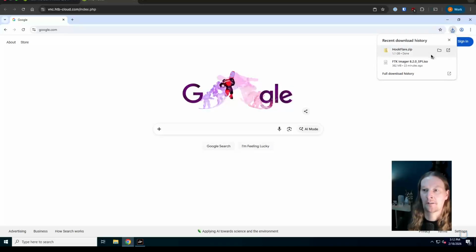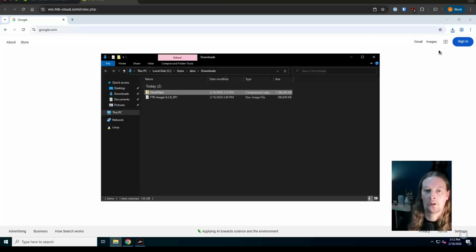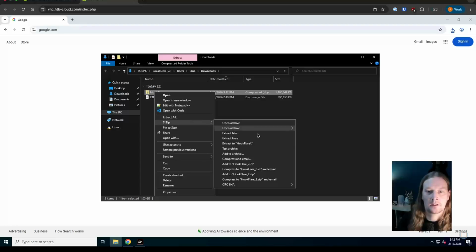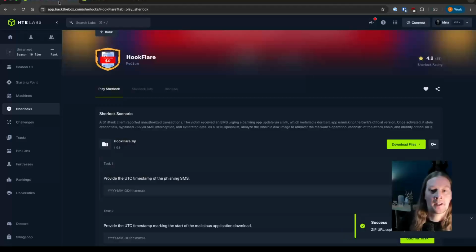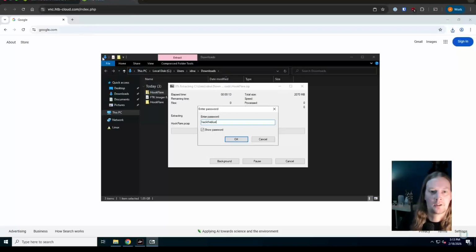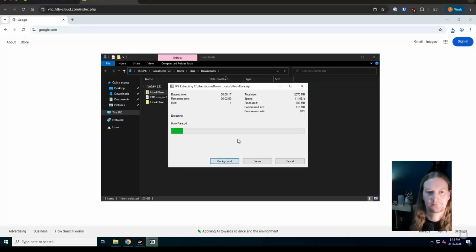Okay, so they have downloaded. Just going to open that up, extract the files here, and it asks for a password. The password is always HackTheBlue for Sherlocks. You can also get that by clicking into here. That'll put that into your clipboard. But we've got it typed in here, so we can just go ahead and extract.